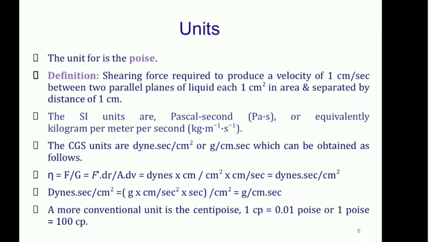The definition is: the shearing force required to produce a velocity of 1 centimeter per second between two parallel planes of the liquid, each 1 centimeter square in area, and separated by a distance of 1 centimeter. So you have to remember three parameters in this definition. First, the cross-sectional area of the planes should be 1 centimeter square. Again, the distance between the two parallel planes should be 1 centimeter. And now the force that is required to produce the velocity difference of 1 centimeter per second.